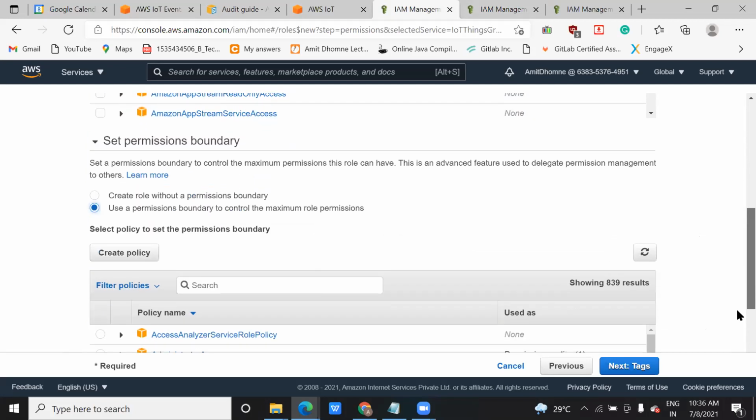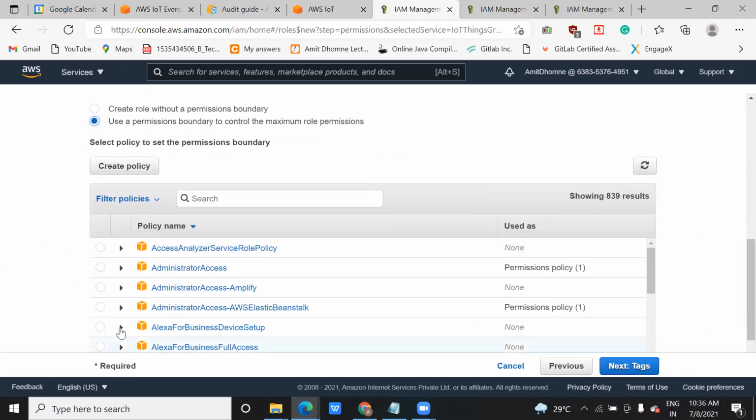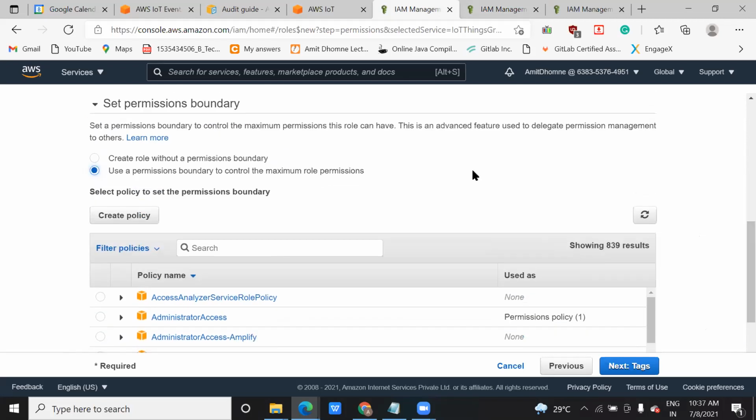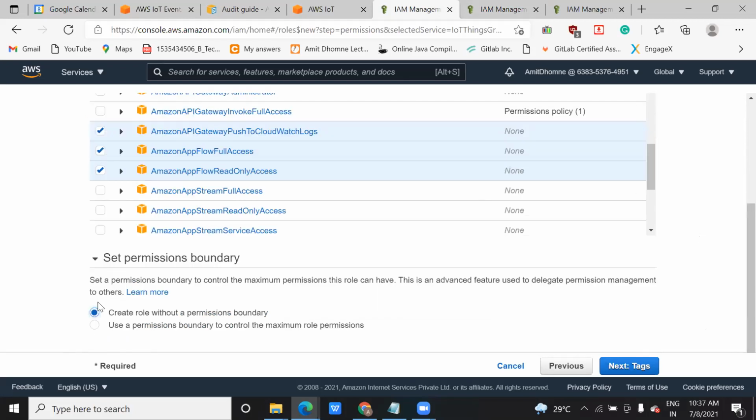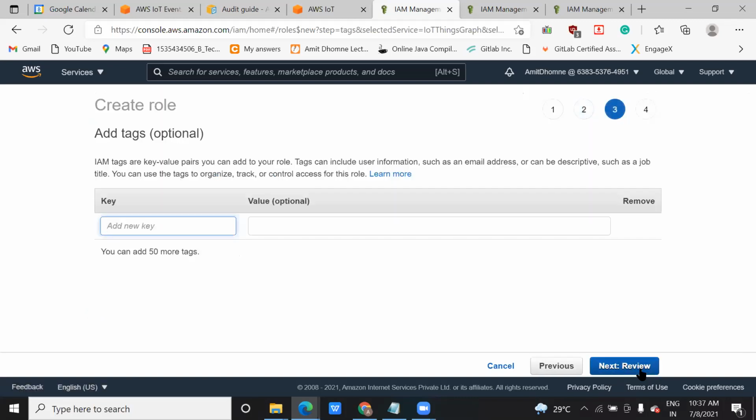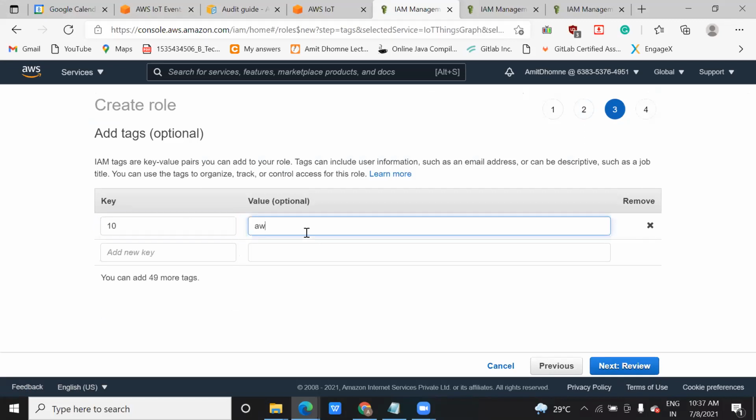Then again you will get an option for which services you want to restrict. But I don't want that, so I am going to select this one: create a role with permission boundary. Click on the next tag. Now here in the next tag you can add any key. Key means just for identification. You can add any key, like suppose 101 AWS, and click on next review.